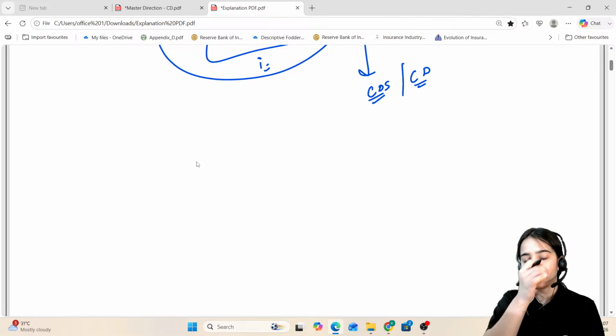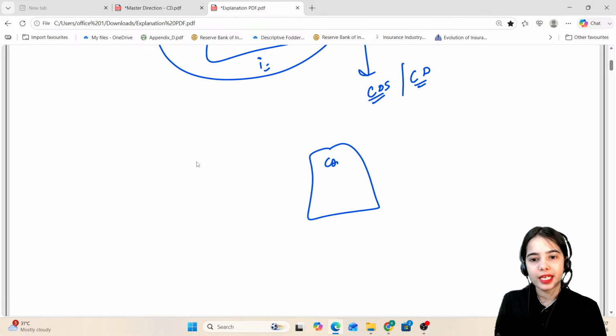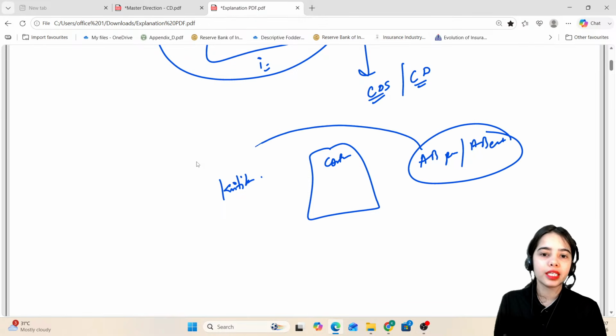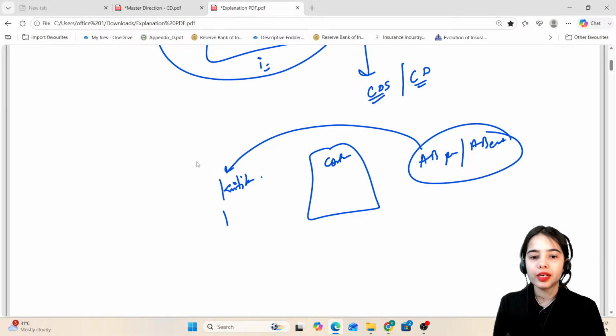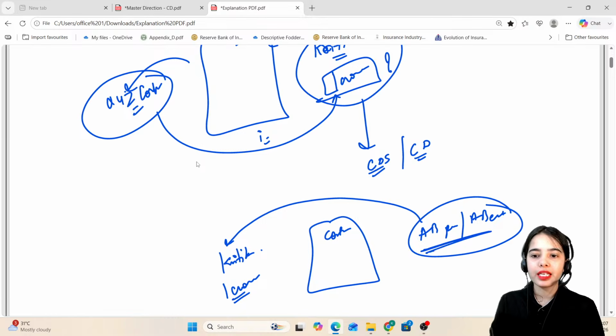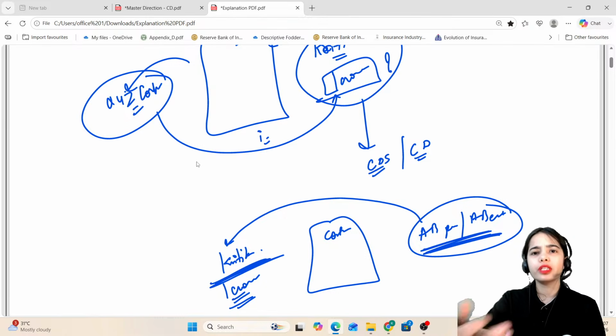Under the credit derivative, let's say there is a contract that has been signed between Kritika and AB entity. Now AB entity is saying that Kritika will be protected. Her 1 crore rupees will be protected. Even if the XYZ company defaults, doesn't matter. The AB entity will be responsible to pay Kritika the 1 crore rupees or whatever the default amount is.